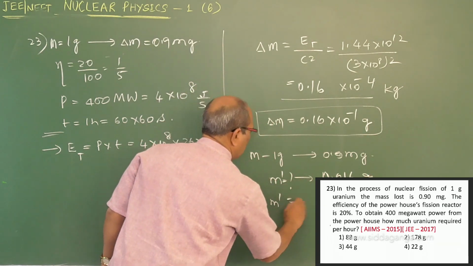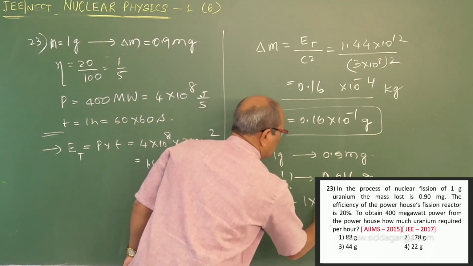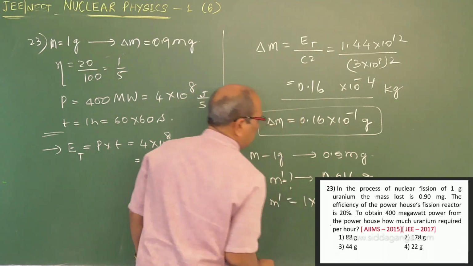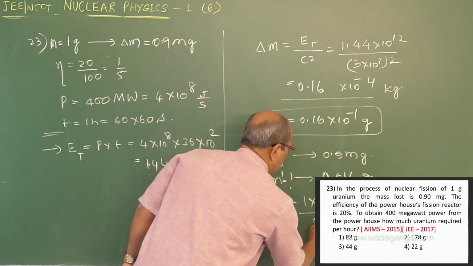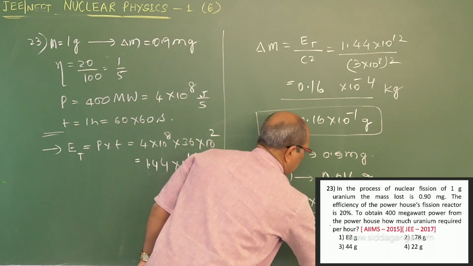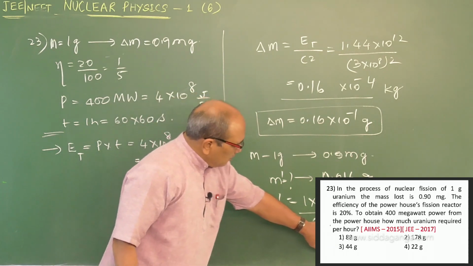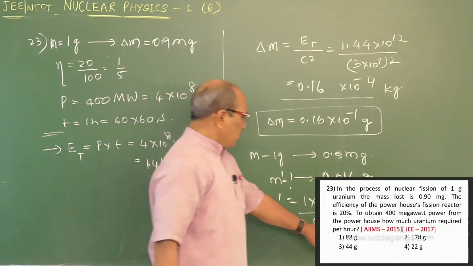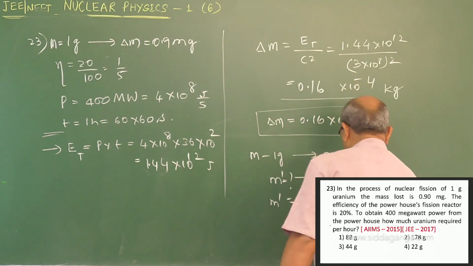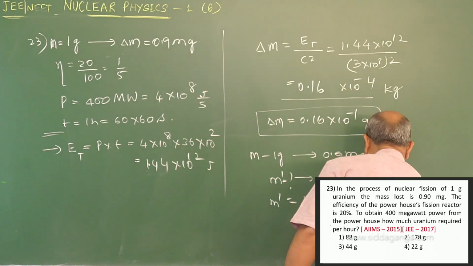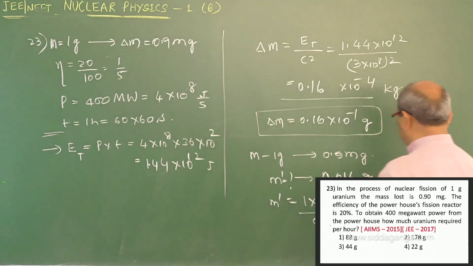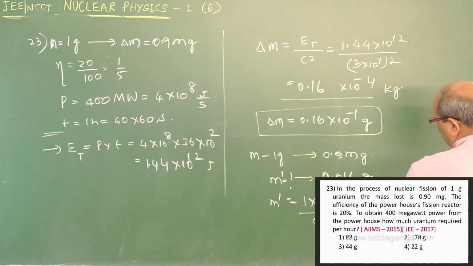So M dash equals 1 into 16 into 10 power minus 3 divided by 0.9 into 10 power minus 3 milligram. If I make it 9, it becomes 10 power minus 4. Minus 4 taken to the numerator becomes 160 by 9. 9 ones are 9, remains 70, so 17 point something.